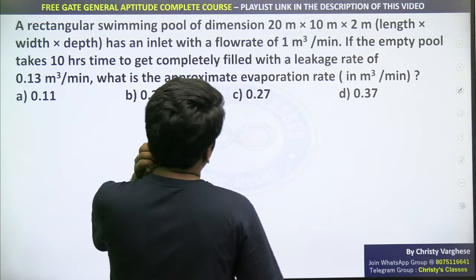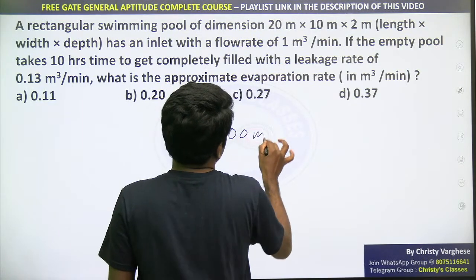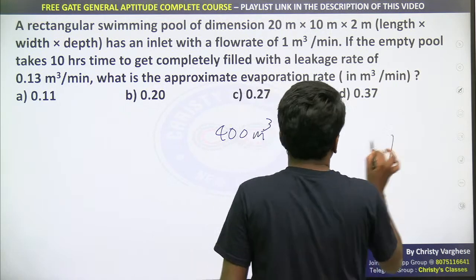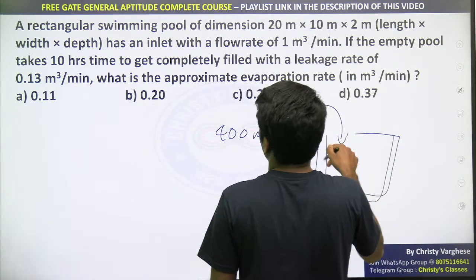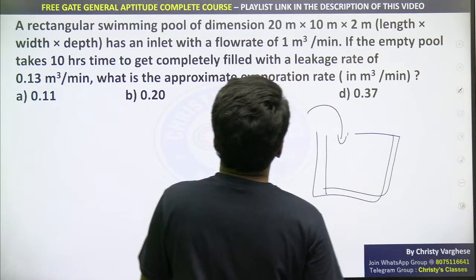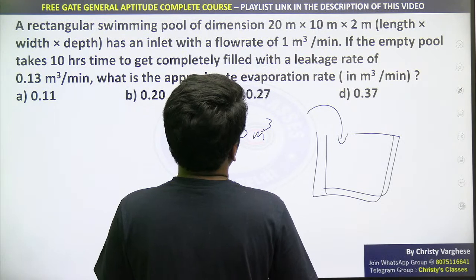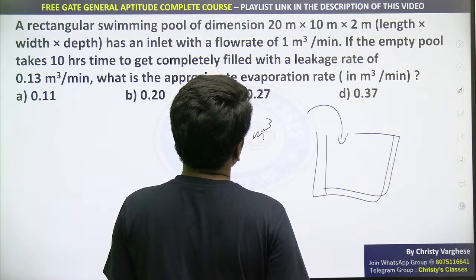A rectangular swimming pool, so 20 into 10 into 2, that is 400 meter cube is the volume. It has an inlet water flow rate. So the swimming pool has an inlet pipe, and the water that is poured inside, 1 meter cube per minute is the rate.